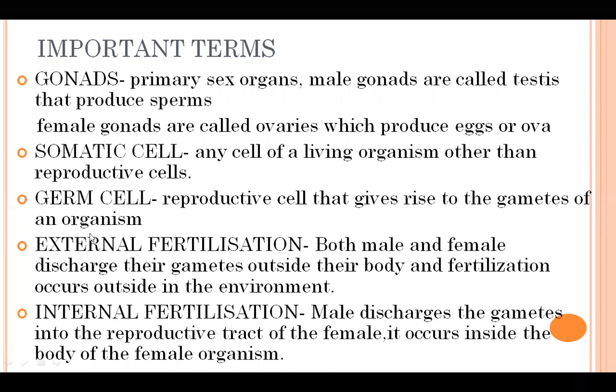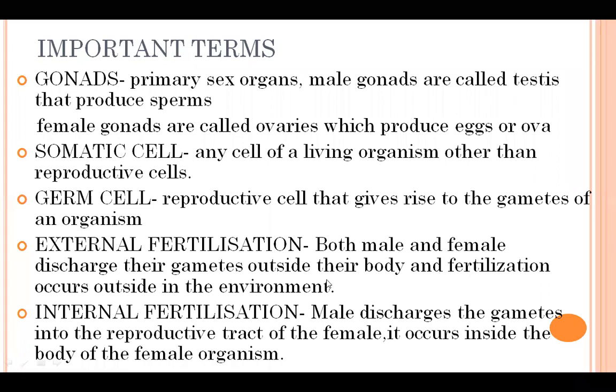External, from the name only you will know, external means outside. So fertilization that takes place outside the body of the organism. What happens in this? It happens mostly in some fishes, some aquatic animals. Both male and female discharge their gametes outside their body, and fertilization occurs outside in the environment.